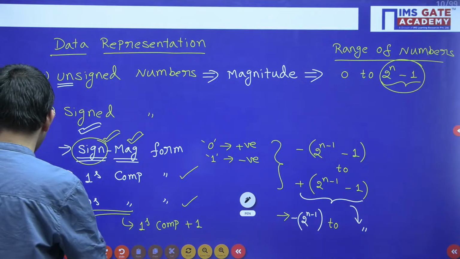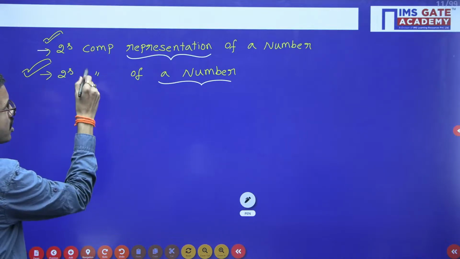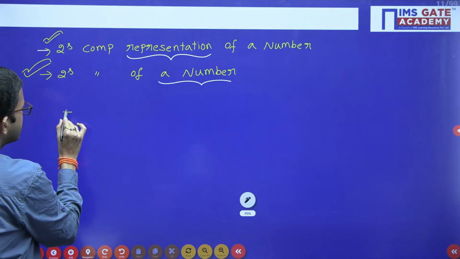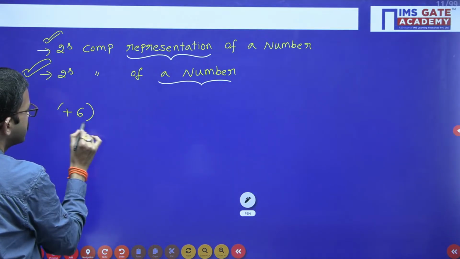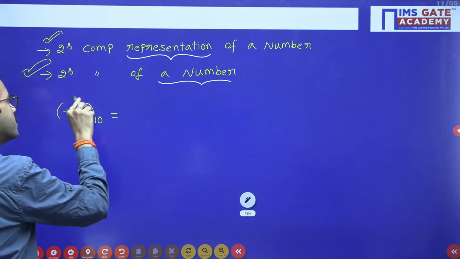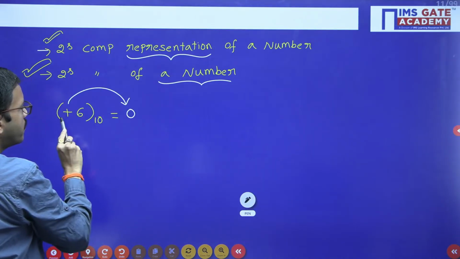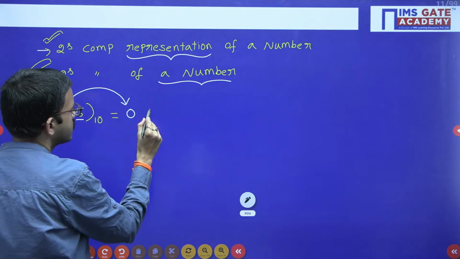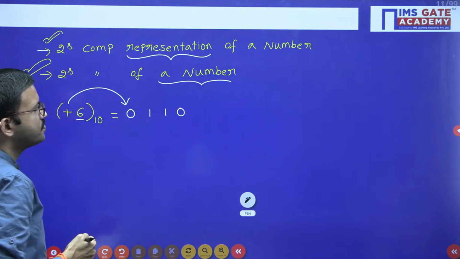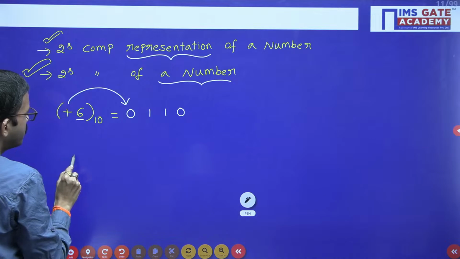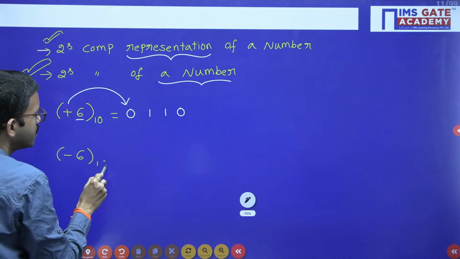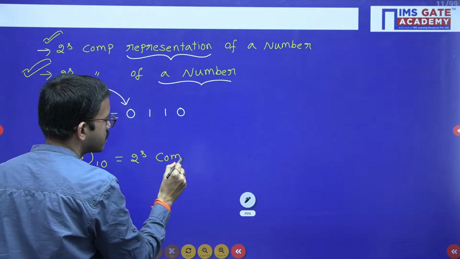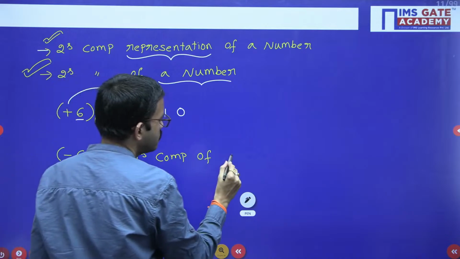Next, for easy understanding of whatever these two statements I have told, just in order to get more clarity, suppose they are asking to represent plus 6 in 2's complement form. Here a positive number is there, that means the sign bit is 0. The moment a positive number is there, the remaining bits give the magnitude. 6 is nothing but 110. Right. Now, if you want to represent minus 6 in 2's complement form, you can apply 2's complement to the positive number.